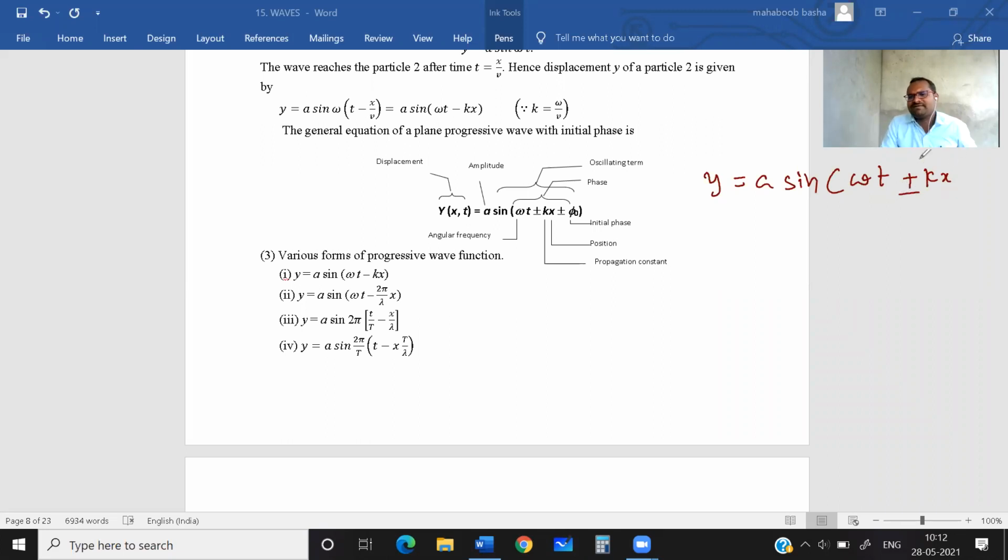I'll explain what is plus or minus. And if it is having some initial phase, then we can write phi also. See here, y as a function of x and time can be written as a sin(omega t plus or minus kx plus phi), or phi naught. What is y? y is displacement. What is small a? Amplitude. Now here, omega t plus or minus kx plus phi naught, this total thing is the oscillating term, and this total term is called the phase.